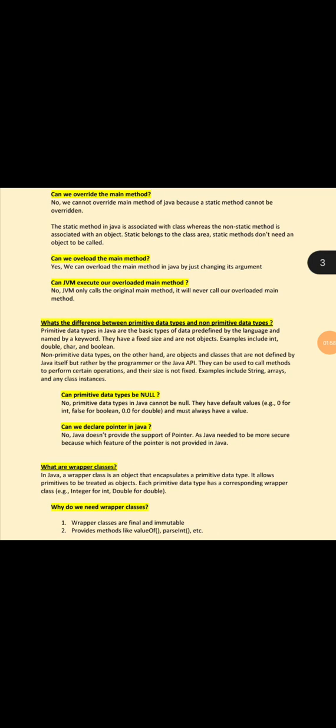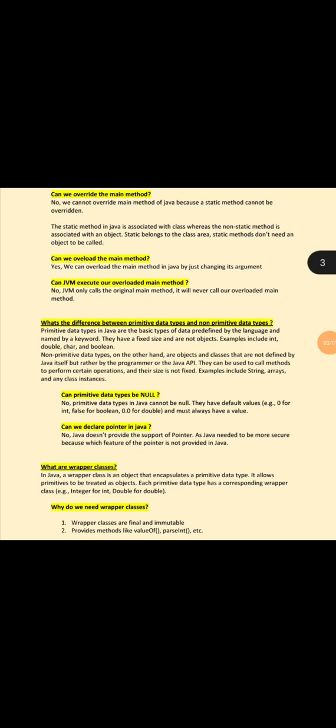What are wrapper classes? In Java, a wrapper class is an object that encapsulates a primitive data type. It allows primitives to be treated as objects. Each primitive data type has a corresponding wrapper class. Example: Integer for int, Double for double.